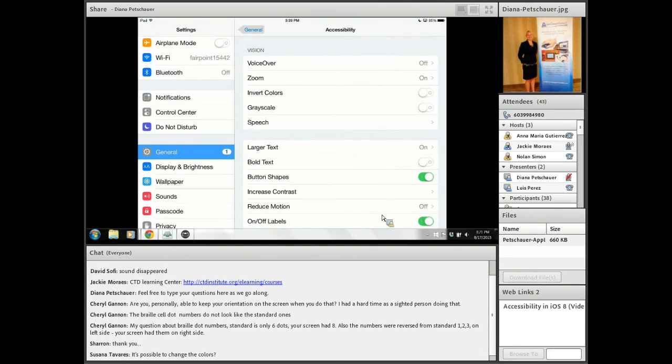VoiceOver at the top is wonderful for anyone who needs to have everything on the screen spoken out loud to them, most especially for someone who's low vision or completely blind. Sometimes they want everything spoken out loud on the screen so that they can navigate and get to where they need to be, as well as have information read out loud.